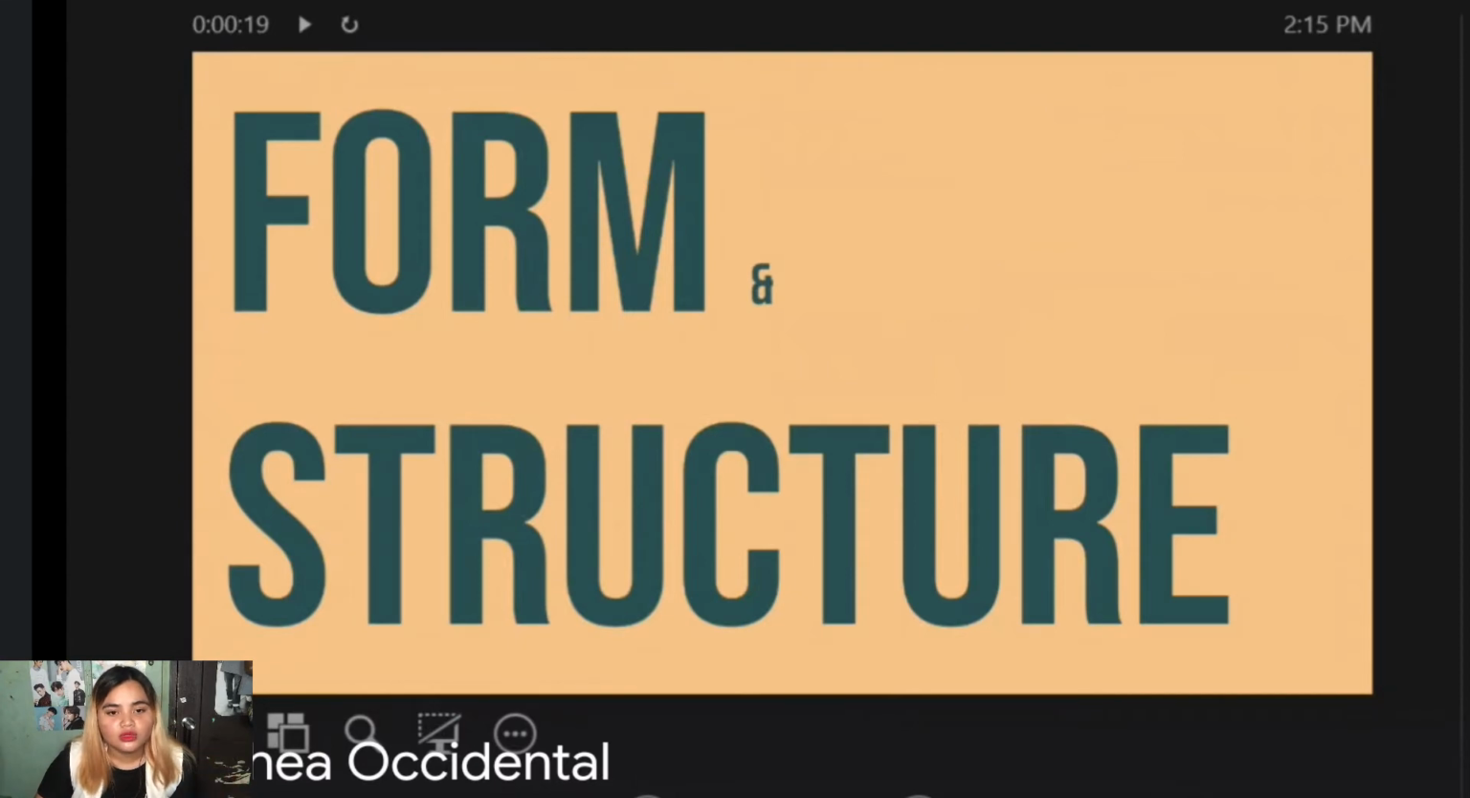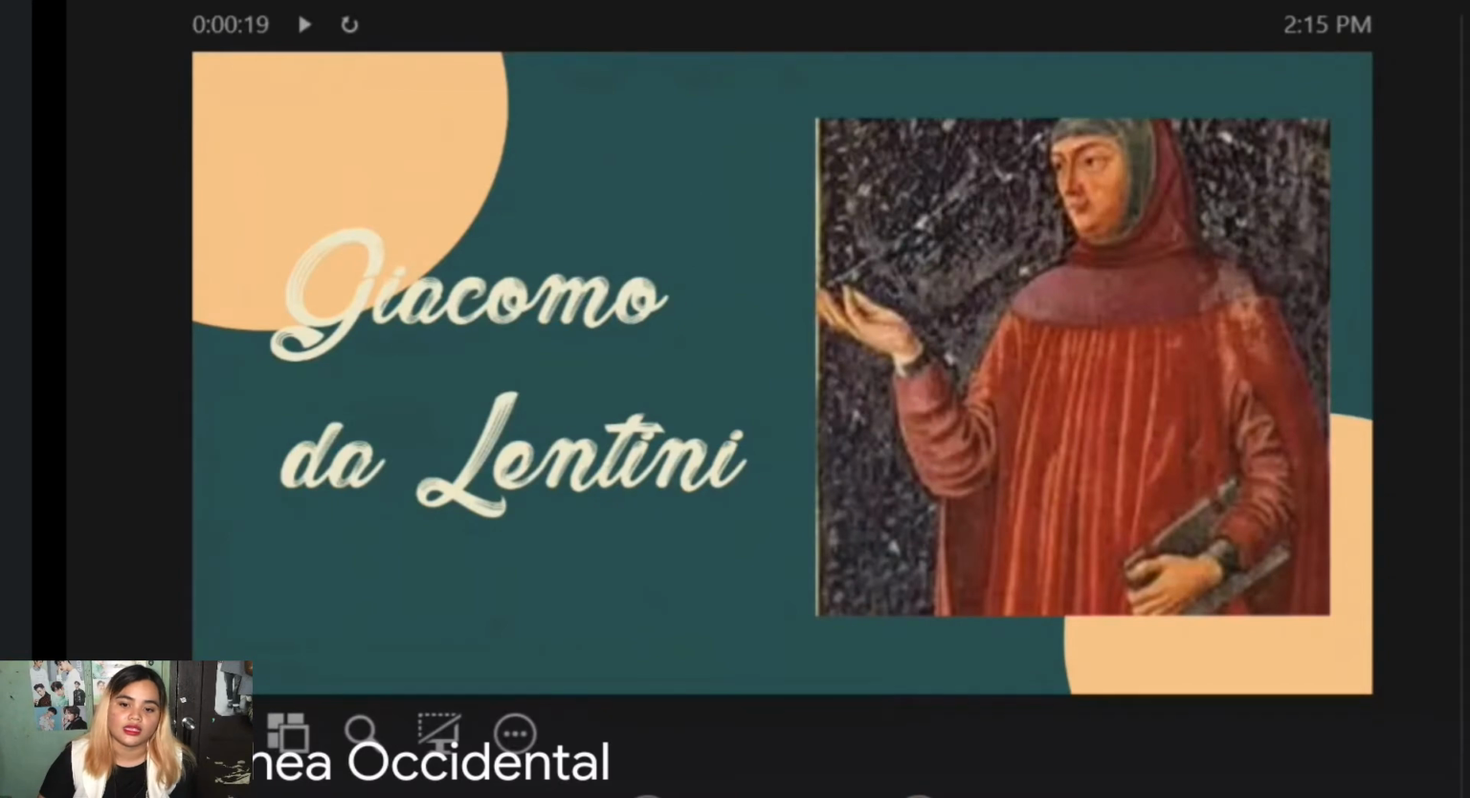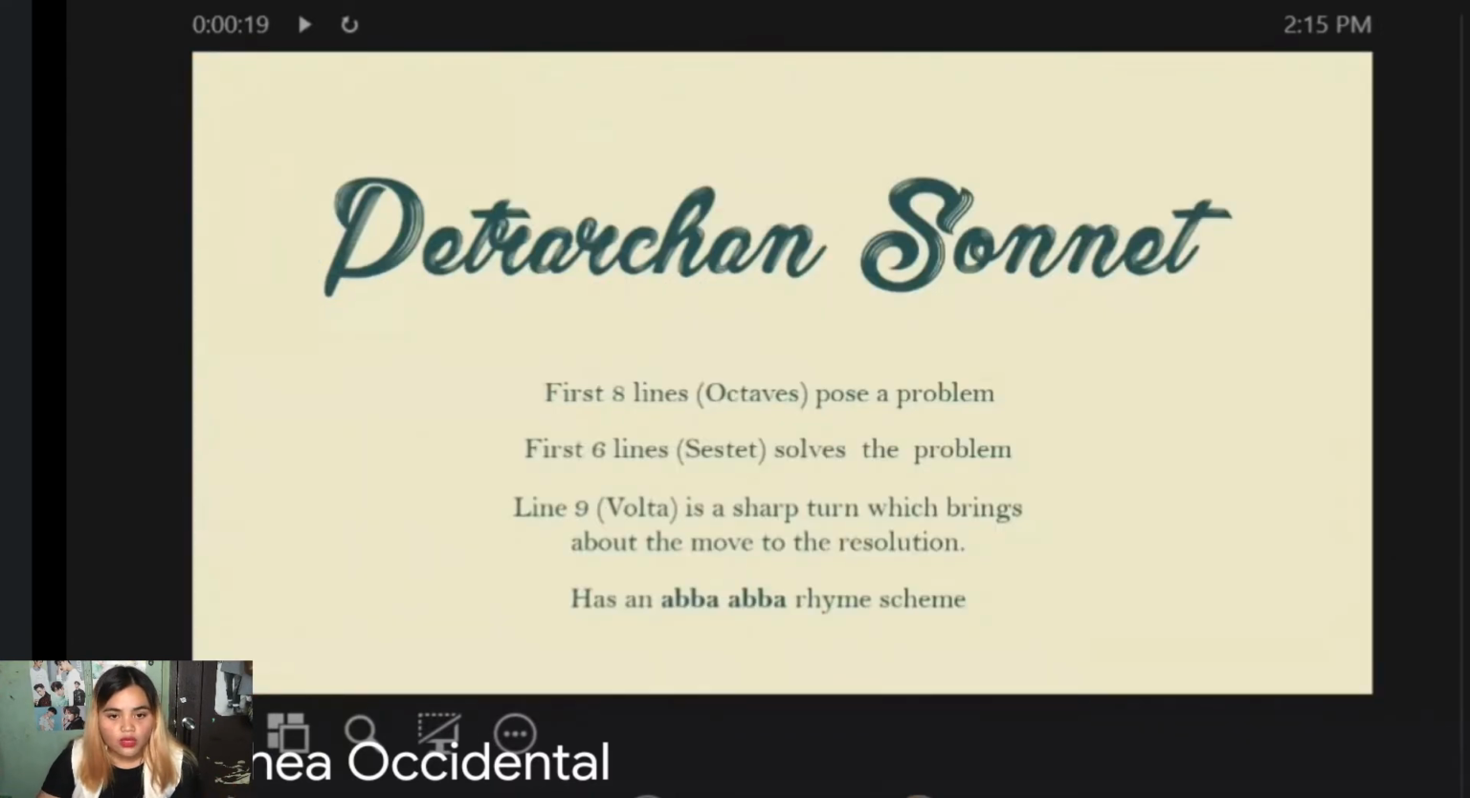The sonnet was first used by Giacomo da Lentini, but his form was made famous by none other than Petrarch. And now we have here on the screen the Petrarchan sonnet. Petrarch made Lentini's form famous during the 14th century.